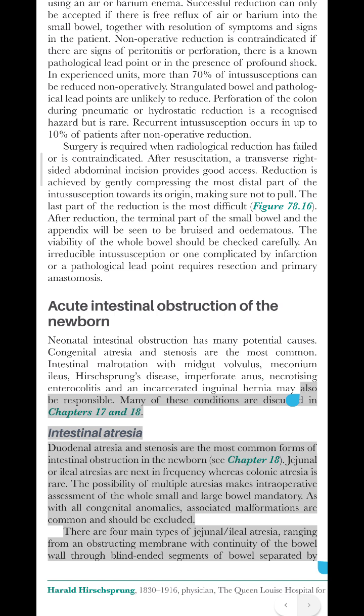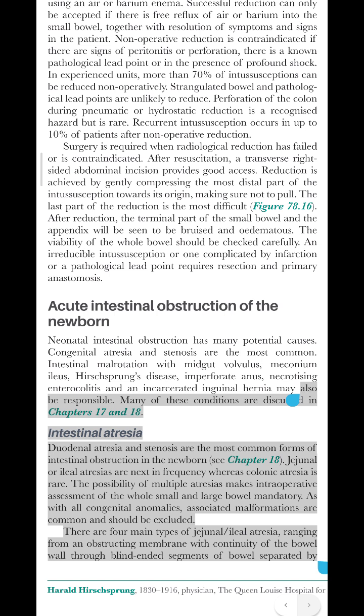Intestinal atresia, duodenal atresia, and stenosis are the most common forms of intestinal obstruction in the newborn, see chapter 18. Jejunal or ileal atresias are next in frequency, whereas colonic atresia is rare. The possibility of multiple atresias makes intraoperative assessment of the whole small and large bowel mandatory. As with all congenital anomalies, associated malformations are common and should be excluded.